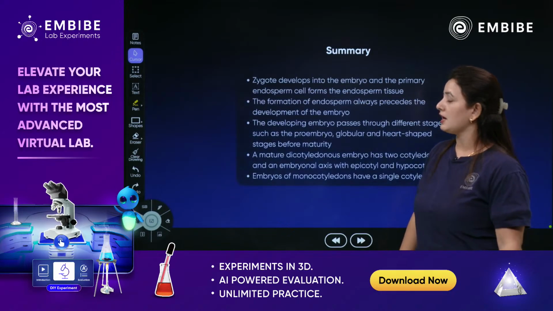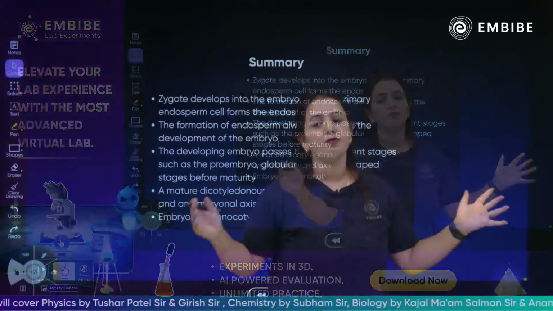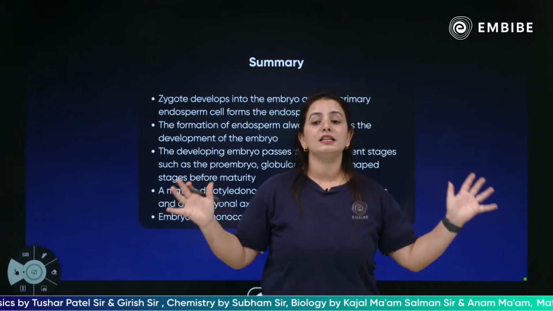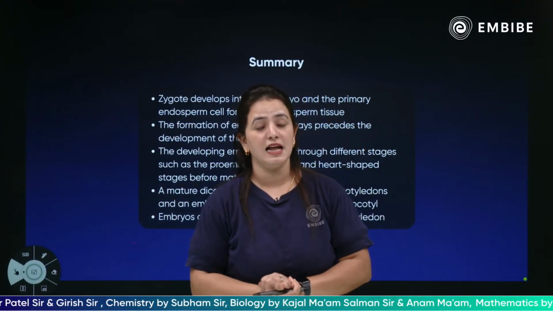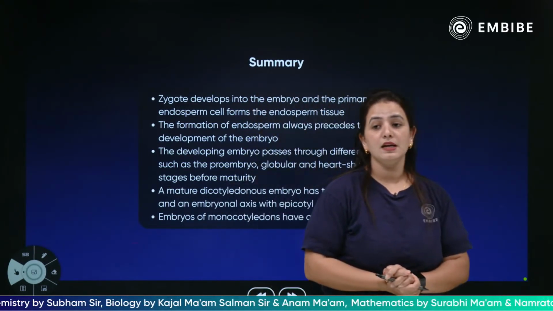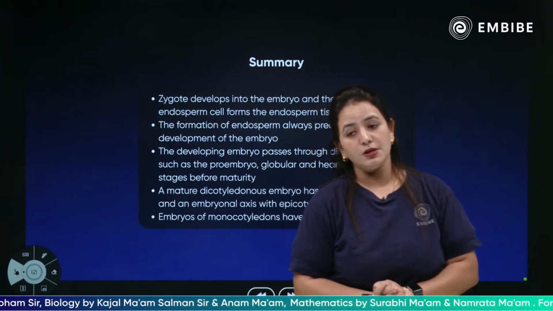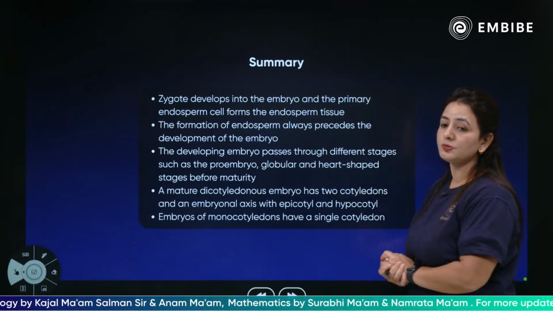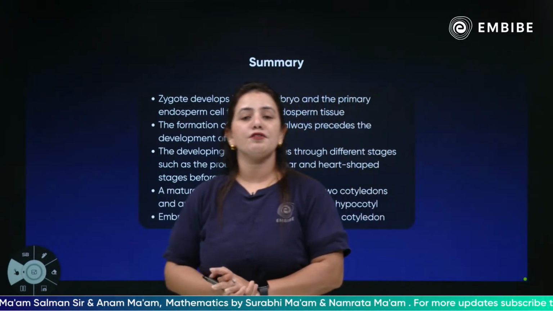Next, children, this is all about today's session. What have we learned in today's session? Today we have learned about the post-fertilization events. We have seen how the zygote develops into the embryo and how the primary endosperm nucleus develops into endosperm tissue, through free nuclear division.